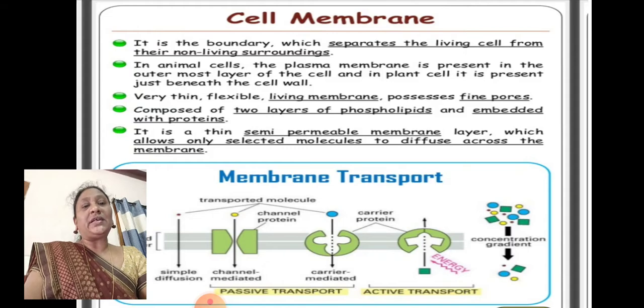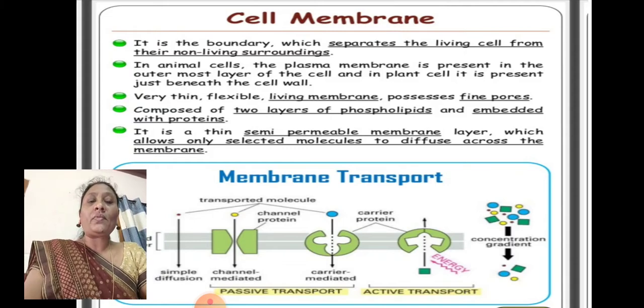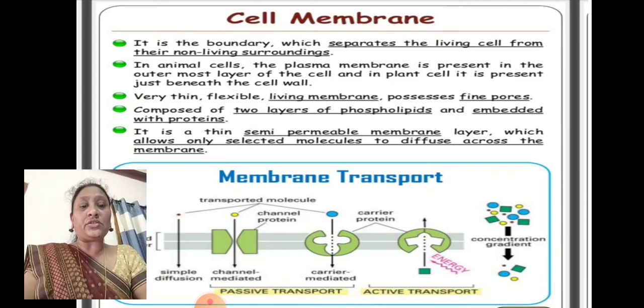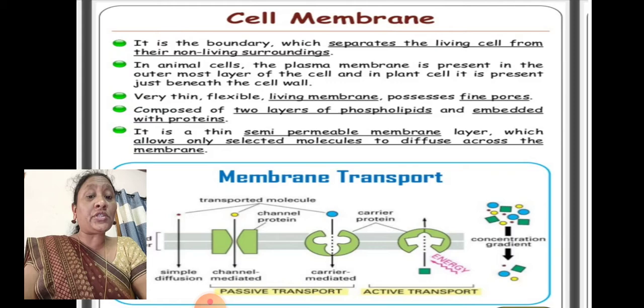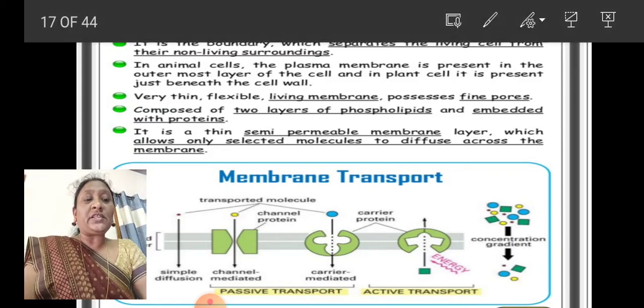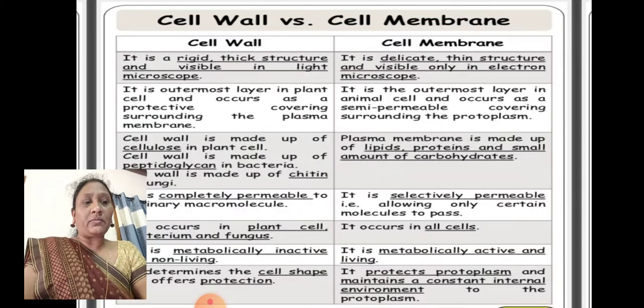So it is a thin semi-permeable membrane layer which allows only selected molecules to diffuse across the membrane. Selected molecules means it is selectively semi-permeable. It allows only wanted substances into the cell body. That is why it is a selectively semi-permeable membrane.